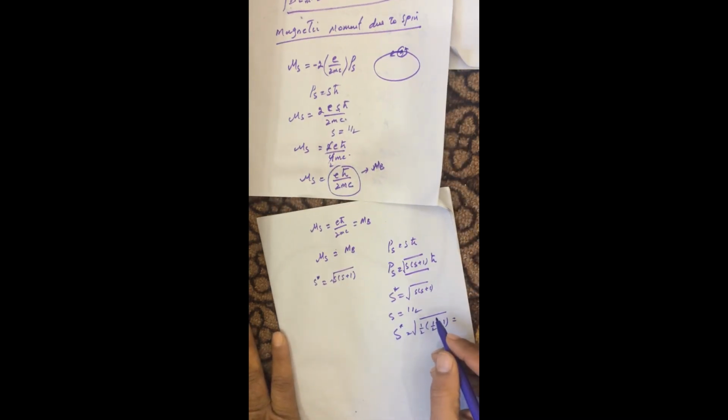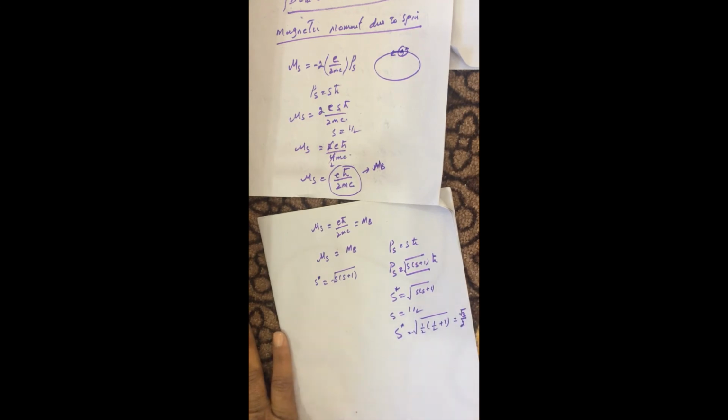Also we know that S is 1 over 2, so I call this S star. This S star is the square root of 1 over 2 into 1 over 2 plus 1, and its value is around square root 3 divided by 2.